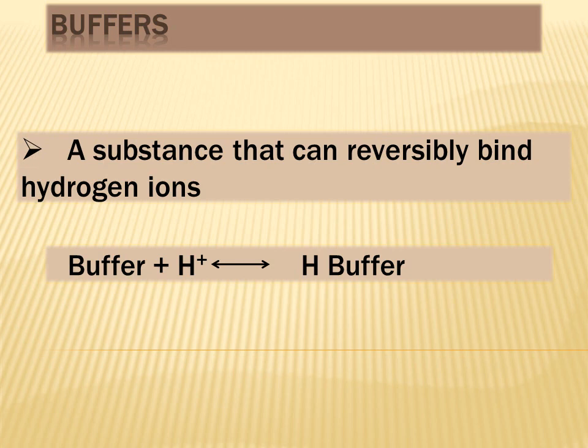And a buffer can also be defined as a substance which can reversibly bind hydrogen ions, as can be shown in this equation. So whenever, for example, in a body fluid or a body compartment, hydrogen ion concentrations start to rise, then a chemical buffer will come into play and it will sequester these hydrogen ions and remove them from the body fluid, resulting in the formation of H buffer. So this is how different buffer systems work. This is a very simplified way of representing the function of a buffer system.